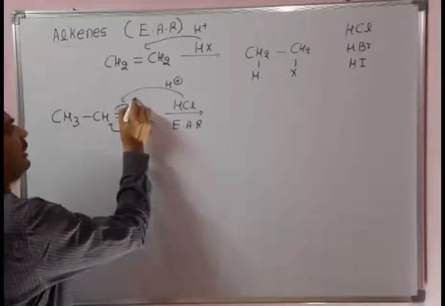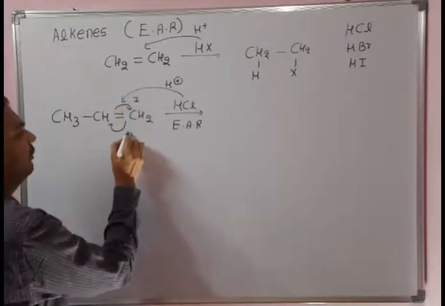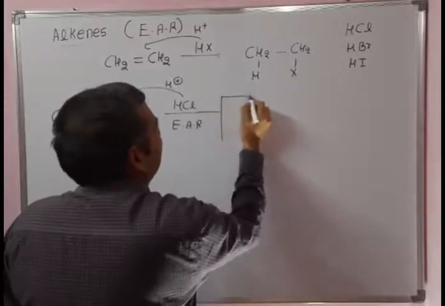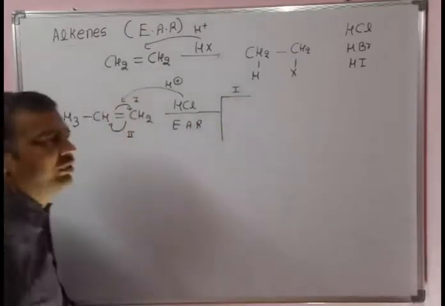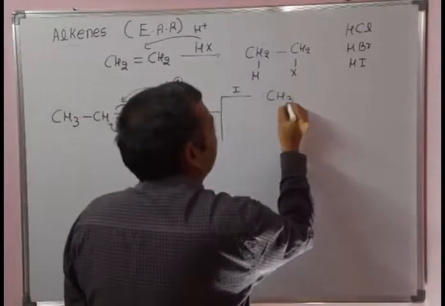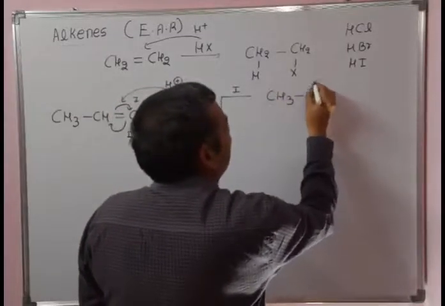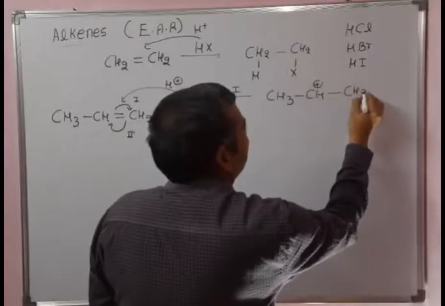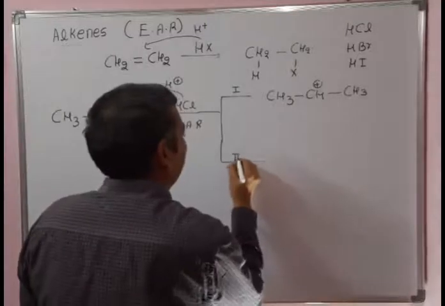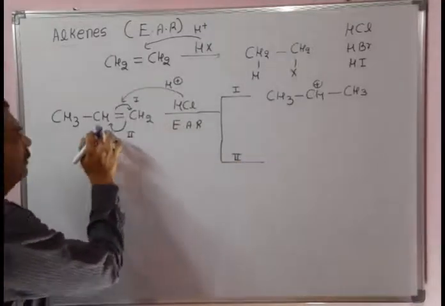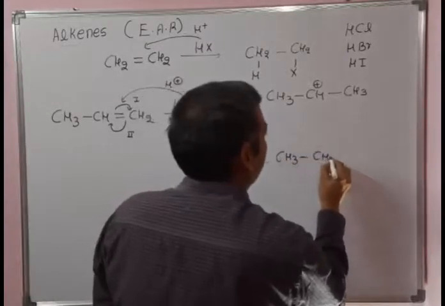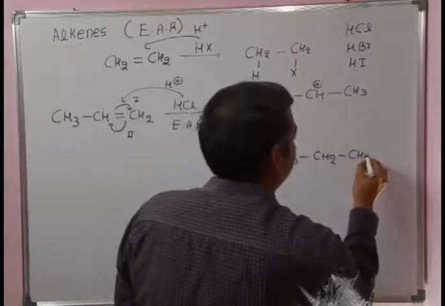Let us say this is path A and this is path B. Suppose it is path 1, the shift of electrons like this gives CH3-CH+-CH3. In path 2, the shift of electrons from here to here gives CH3-CH2-CH2+.